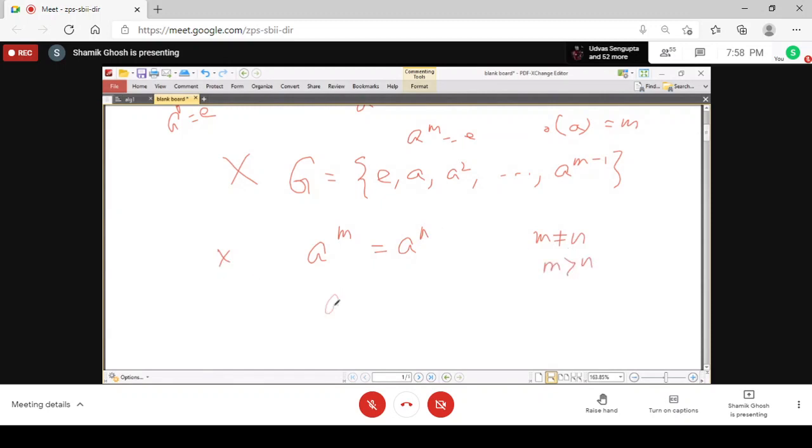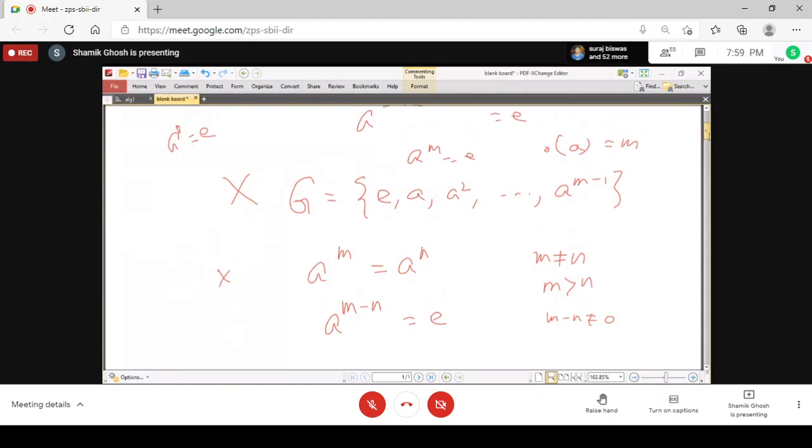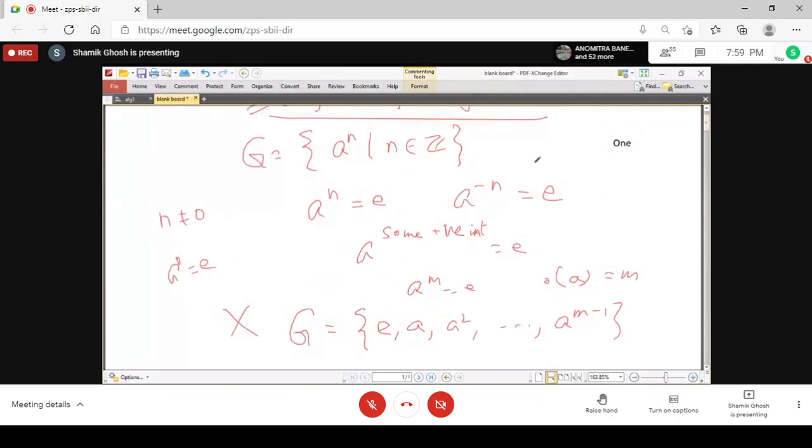Because if m is greater than n, then again we get that a to the power m minus n equals identity. And since m is greater than n, m minus n is non-zero, and that is forbidden, right? And so every integer power of a is distinct. So the whole set that is in the definition, they are all distinct elements.